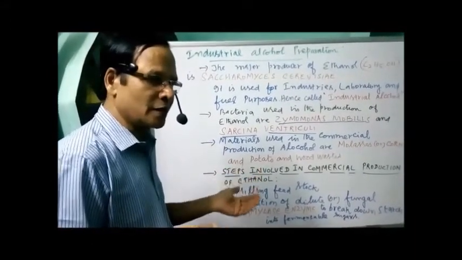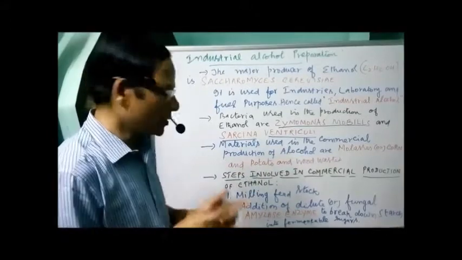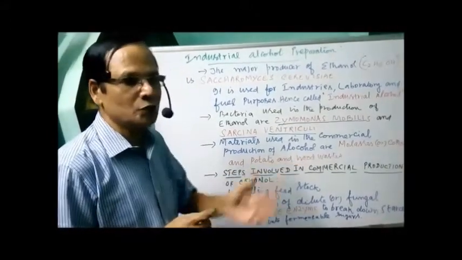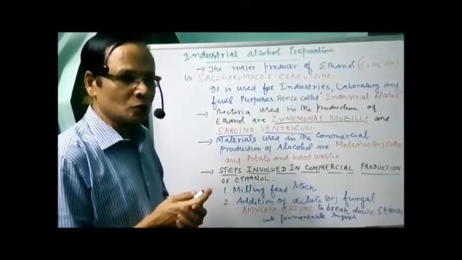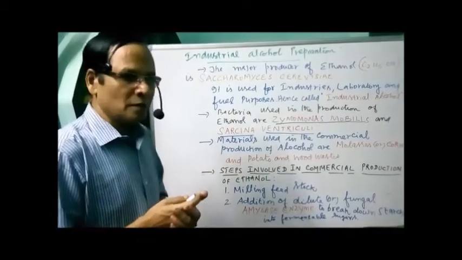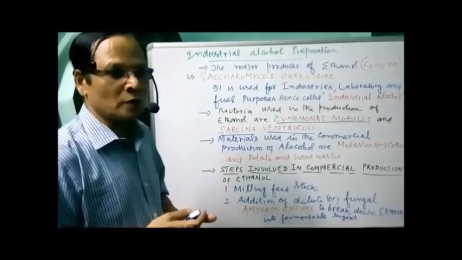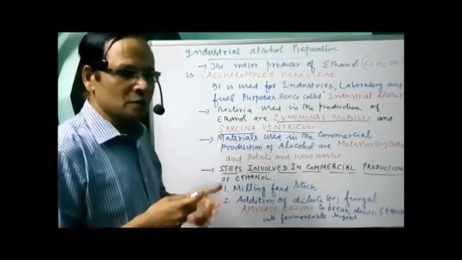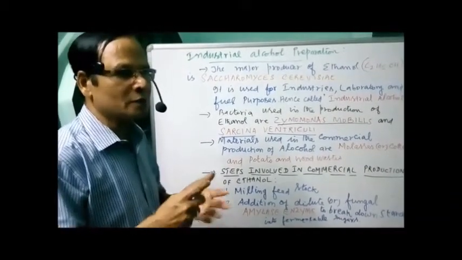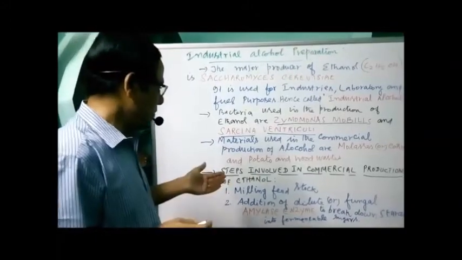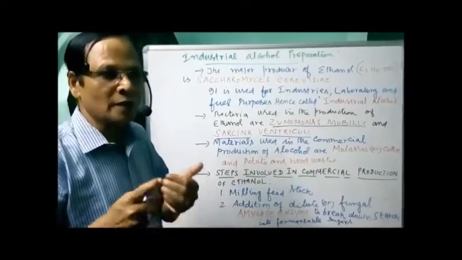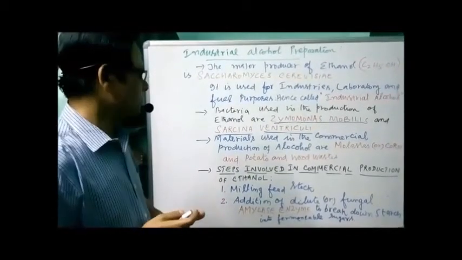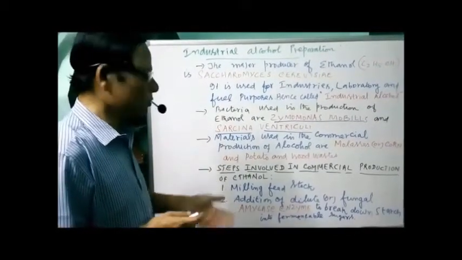The next step is addition of yeast. What for? To convert the sugar into ethanol. The last step is the distillation, because we know that ethanol or any other industrial products are distilled ones, distilled spirits. They have to be distilled, purified. So they are being distilled off, so that we are getting a pure ethanol with 96% concentration. Okay, I'll write down on the board the next two steps.